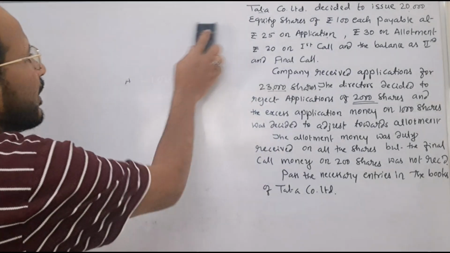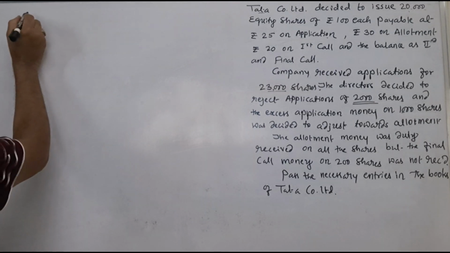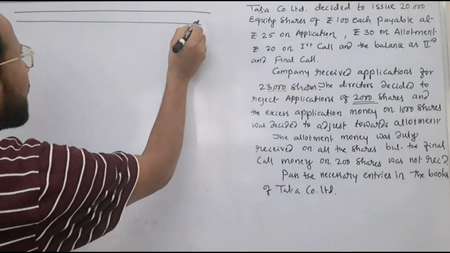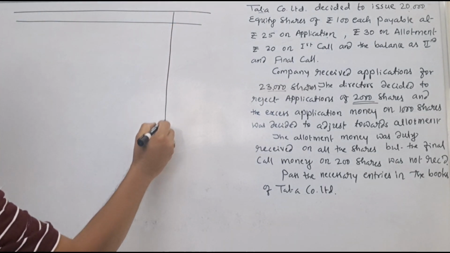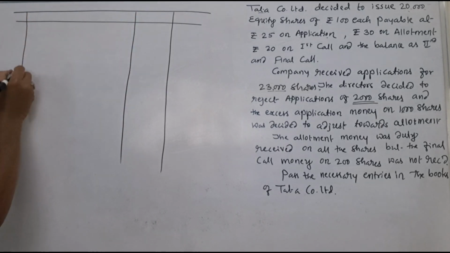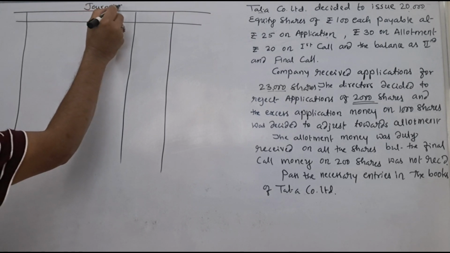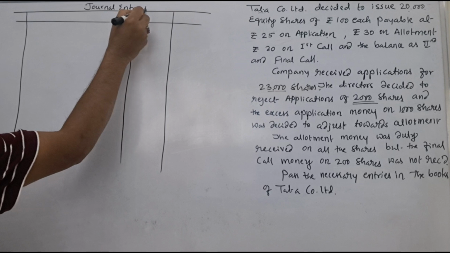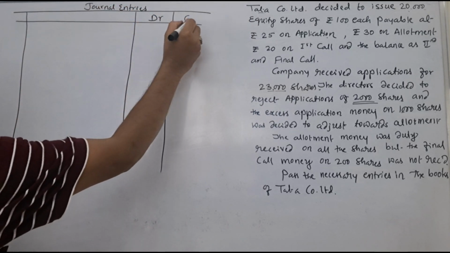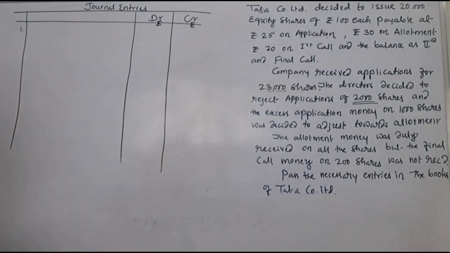Okay, let us pass the journal entries. In the previous class, you studied the different types of journal entries which we pass when the company issues shares. Here you write journal entries in the books of Tata Company. Particulars, here you write debit and credit. Okay, what is the first journal entry? Very simple thing.